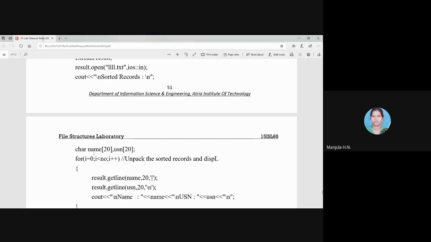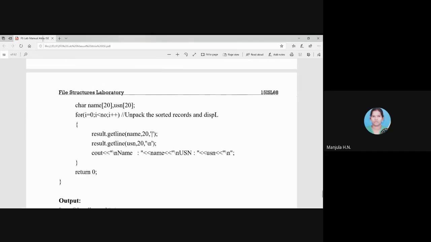So what are the variables? Name and USN we are using, for I equal to 0, I is less than number of records, I plus plus. We have to unpack it again because we are not displaying with the delimiters, the special characters. We are displaying only name and USN separately.